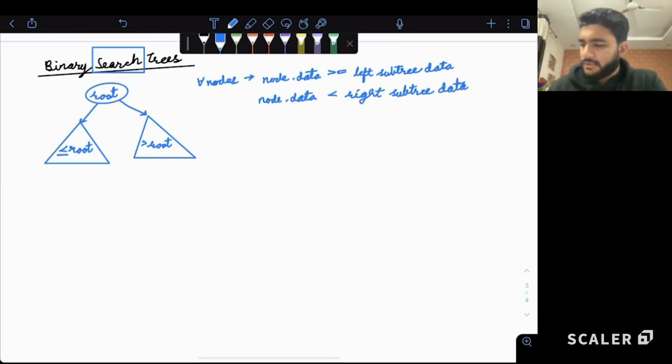Is that making sense to all? Yes, no? Equality can go on any side. If you want left side, if you want right side, equality can go anywhere. No restriction on equality. All right.